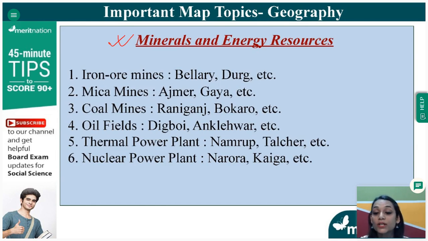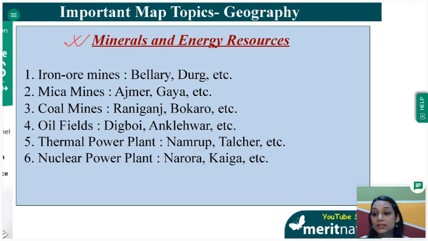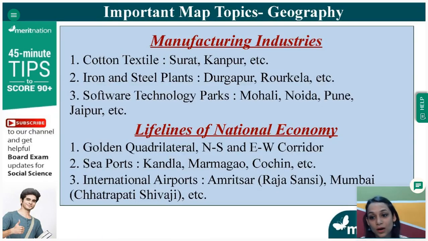Mica mines are found in Ajmer, Gaya. Coal mines in Raniganj, Bokaro, Jharia coal fields. Oil fields in Digboy and Ankleshwar. A thermal power plant in Namrup, Talcher, and nuclear power plant in Narora, Kaiga. All of these are important. You have to know the places. There is no way out of this. You have to know the places of all of these particular mines and power plants so that whenever it's asked in your map question, you can easily mark it.